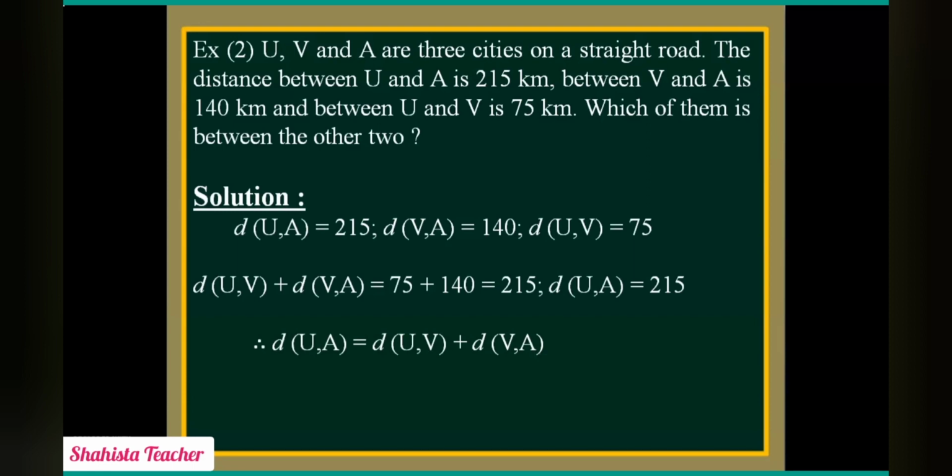So here, which city is between, out of these three? Yes, you are right, V is between. The city V is between the city U and A. So here V is the betweenness. V is between the city U and A. So students, in this way we finish example number 2. Now in the next slide we'll solve example number 3.